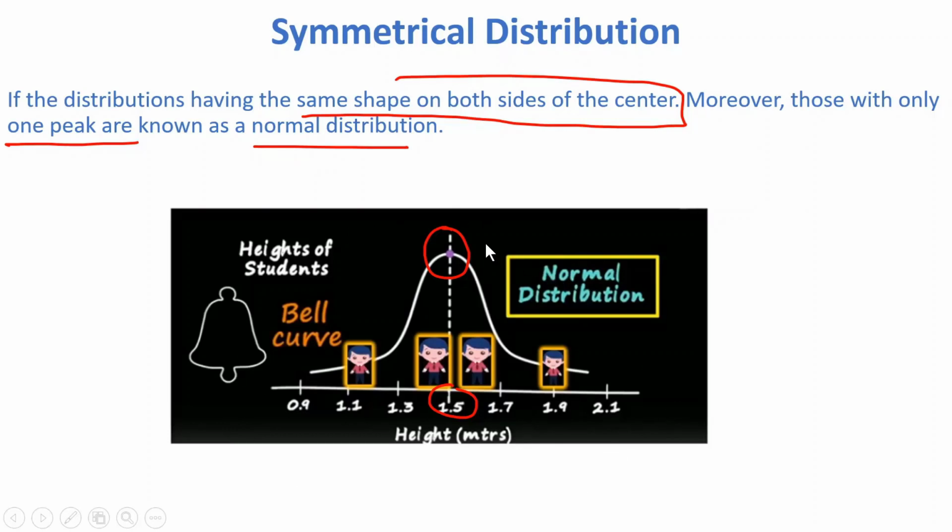So most of the students have an average height around 1.5 feet, but some people have 1.1 and some people have 1.9. It means there are some students who have height more than average, but those students will be very few, and also those students who have less height compared to the average will be very few compared to average height students. So this type of graph is called a normal distribution graph.